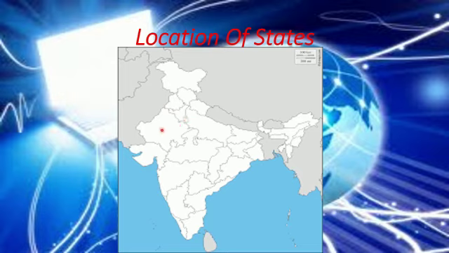This is Rajasthan, this is Gujarat, this is Maharashtra, this is Karnataka, this is Kerala, this is Tamil Nadu, Andhra Pradesh, Telangana, Odisha, Chhattisgarh, Madhya Pradesh, Uttarakhand, Uttar Pradesh, Bihar, Jharkhand, West Bengal, Sikkim, part of Assam, Arunachal Pradesh, Nagaland, Manipur, Mizoram, Tripura and last one Meghalaya.